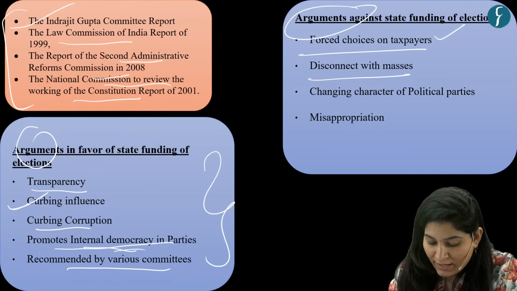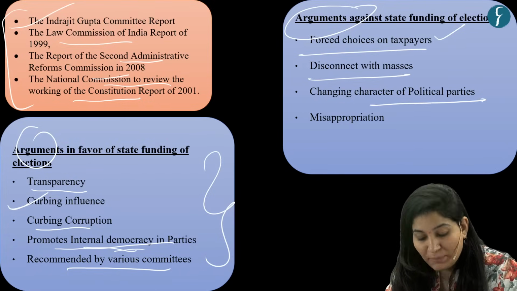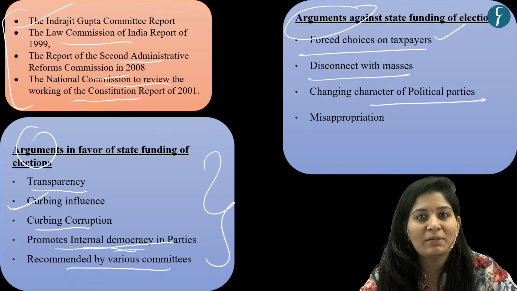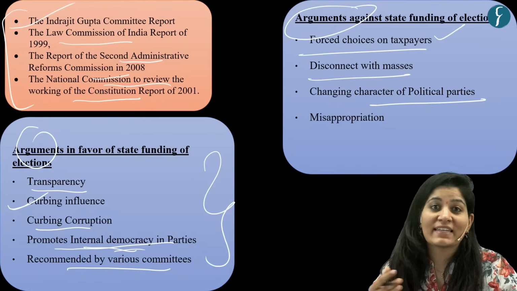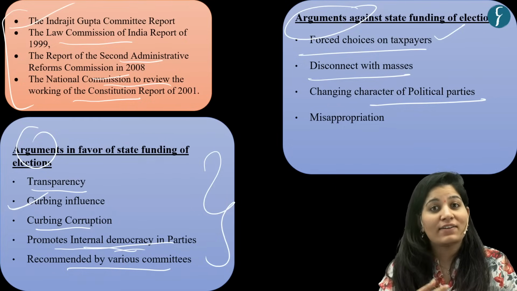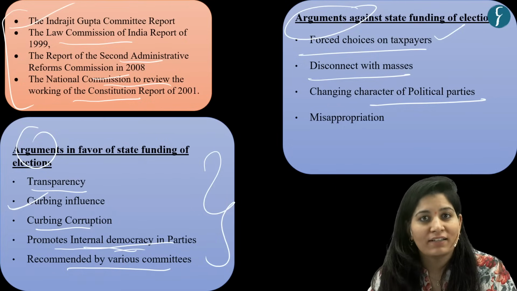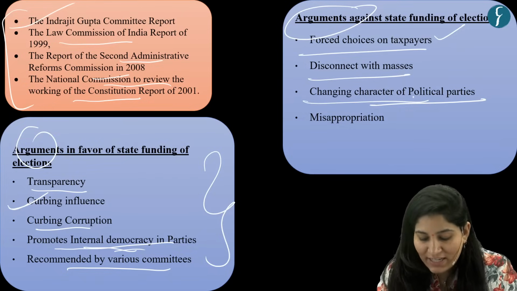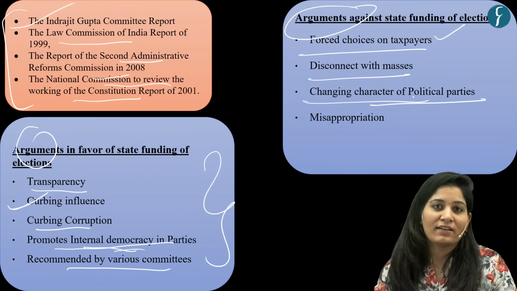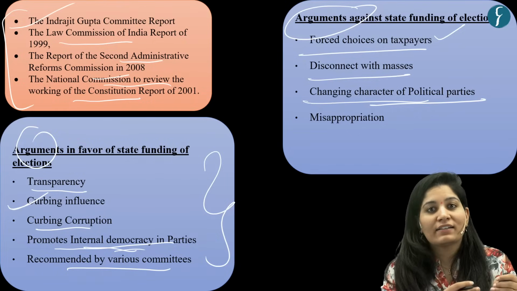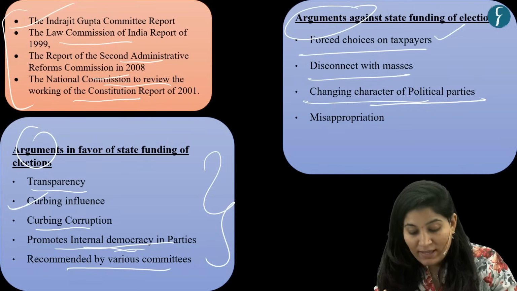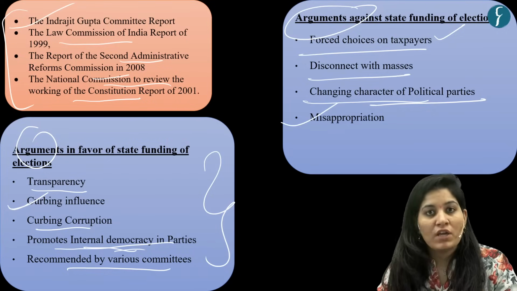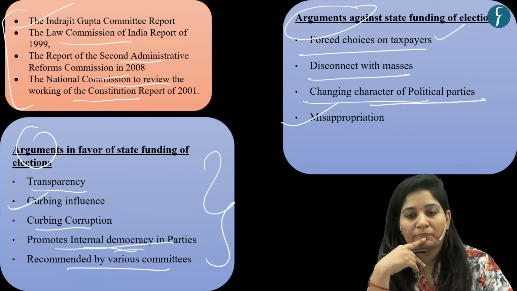Then changing the character of political parties. Now political parties form the base of civil society. But if the state funds the election, they will serve as a tool of government. So that is changing the character of political parties, acting as a tool of government, not as civil society. Then misappropriation. Now, what is misappropriation?